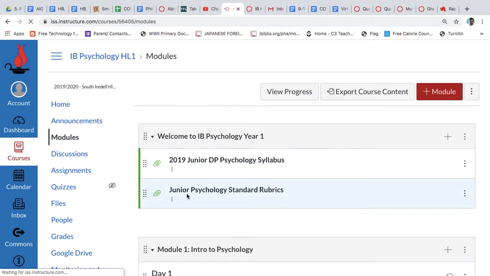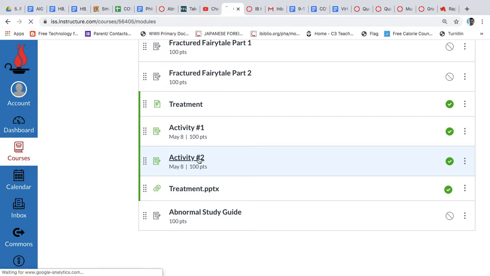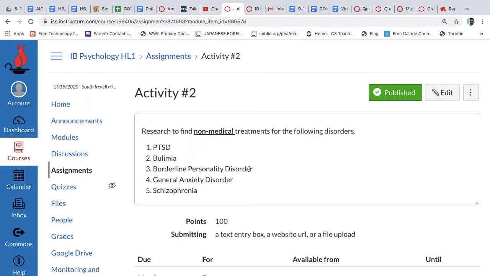Let's go back and look at activity 2. Once you've read the other part of the document outlined above, it says research to find, and this doesn't have to be really extensive, okay? Research to find non-medical treatments for the following disorders. These 5 disorders: PTSD, bulimia, borderline personality disorder, generalized anxiety disorder, and schizophrenia. So non-medical, so we're talking about non-medication.